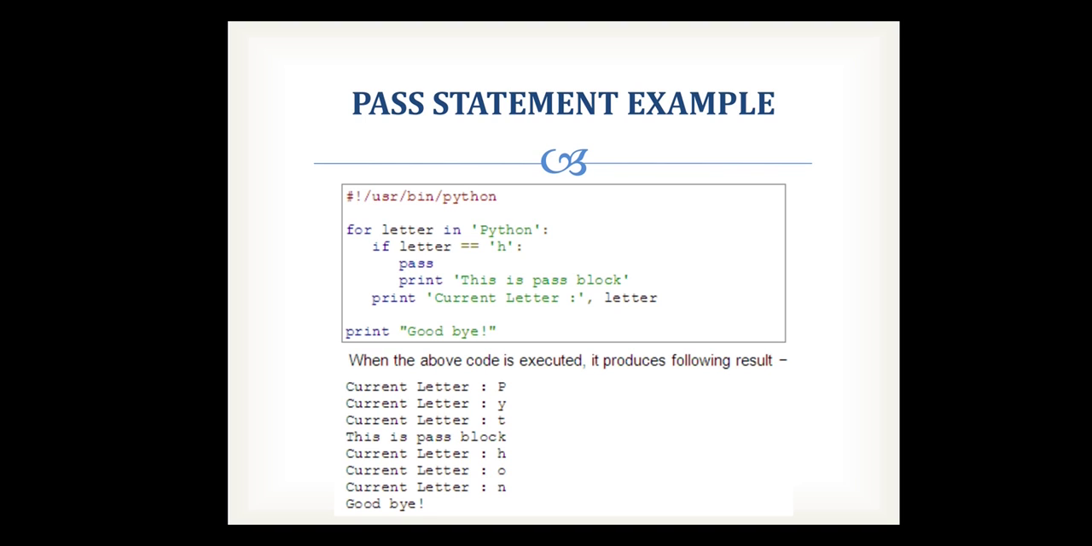So in the first iteration it prints p, then in the second iteration it prints y, and in the third iteration it prints t. When it recognizes that the letter is equal to h, your condition expression is true, so it directly prints this is the pass block and jumps to the next iteration. Then it prints h, then o, then n, and finally your loop is complete. Then control passes to the next print statement and it prints goodbye.